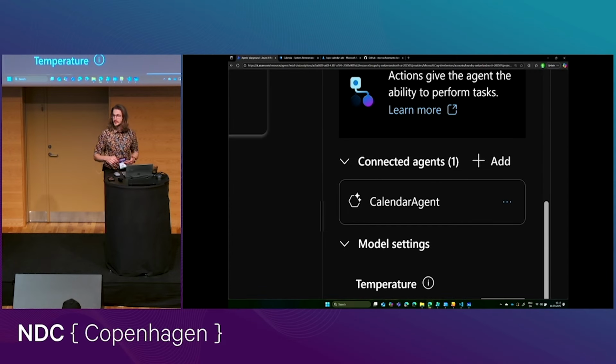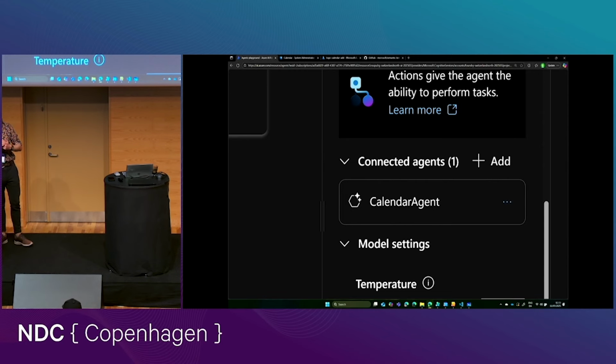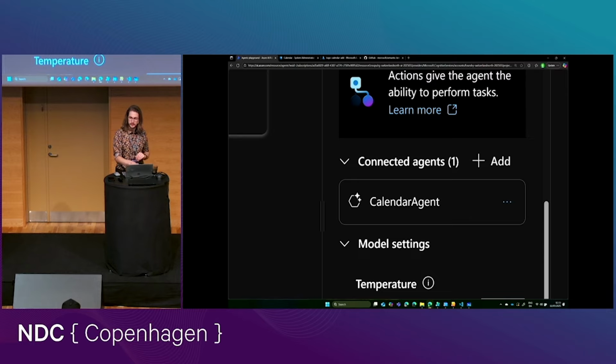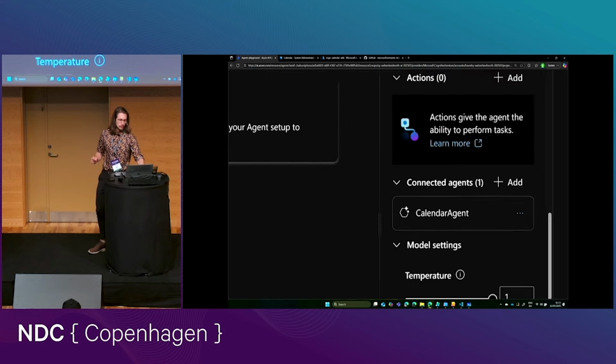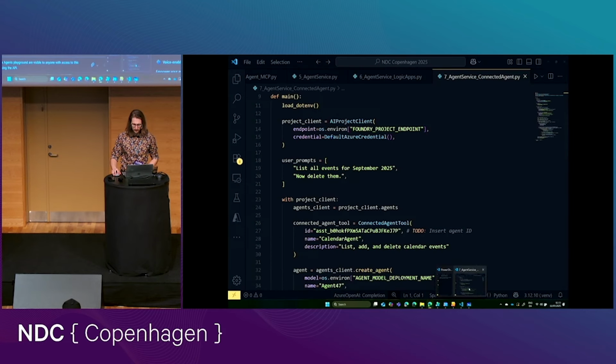But what it does have is a connected agent that it can use to actually make some of these capabilities happen. This calendar agent is the exact same one we just created. So it's the one that can manage my calendar. And if we now run a request against this agent, I'll just quickly show you what that looks like in code.